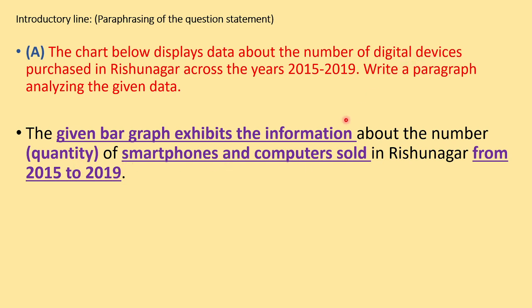Digital devices, obviously, the digital devices under discussion are smartphones and computers, so you can write that. And here they've used the word purchased and I am using the word sold. Obviously, one person is purchasing and the other person is selling. So I can use the word sold in Rishinagar from 2015 to 2019. They've used 'across the years 2015 to 2019' and I've used 'from 2015 to 2019'.